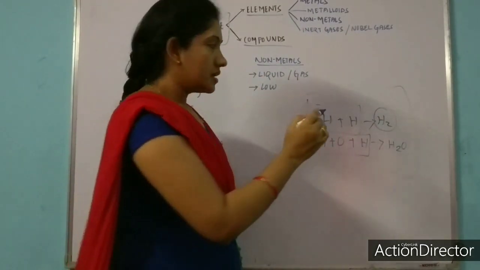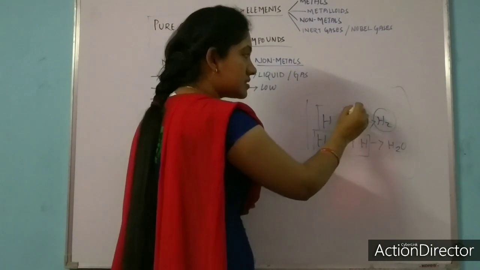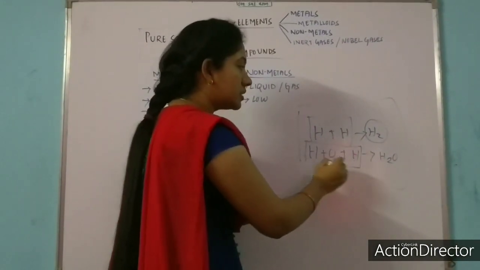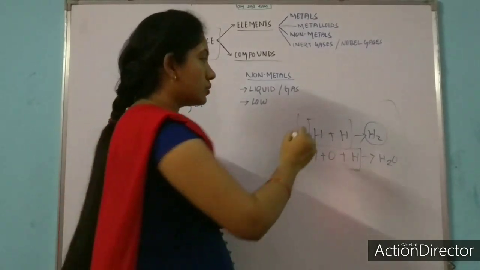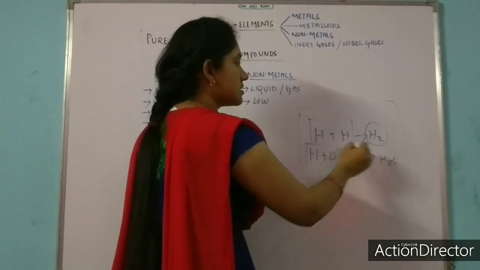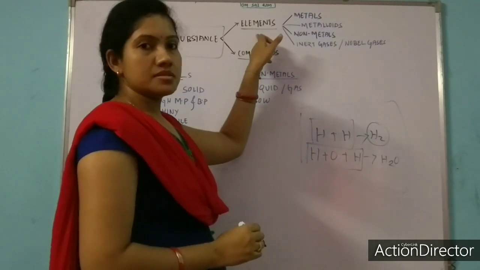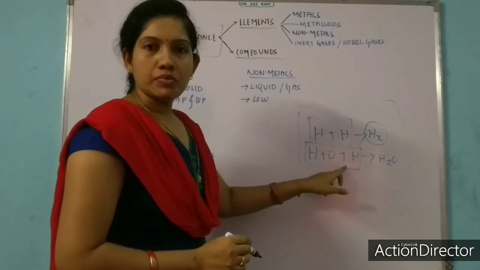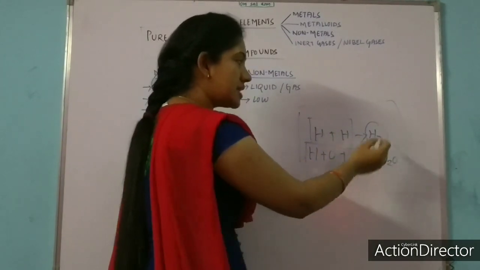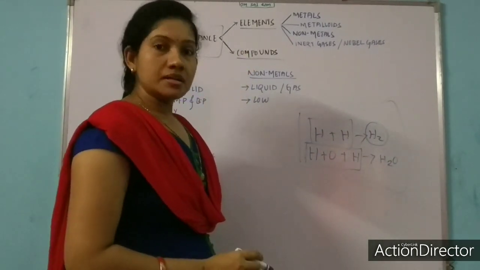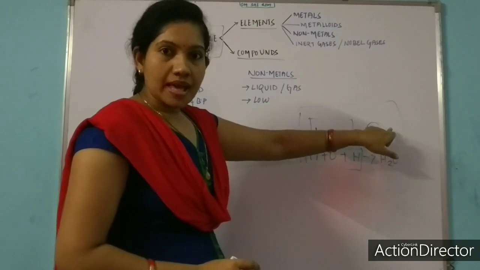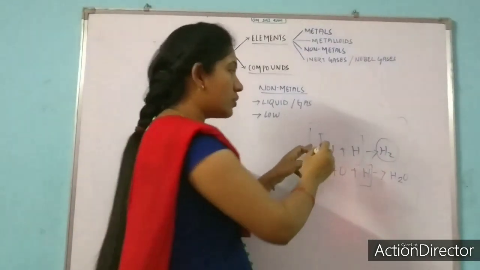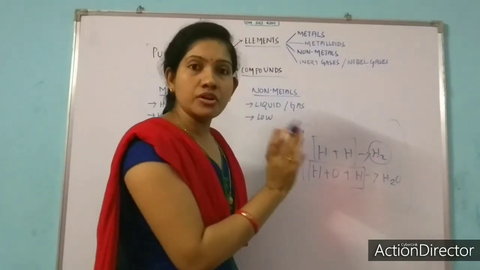If you notice here, it has a single or similar kind of atoms, but here it has two kinds of atoms. So these kinds of substances we call elements, and these kinds of pure substances we call compounds. This is also a pure substance, this is also a pure substance, but in this substance the molecule formed is the combination of only a single or similar kind of atom.